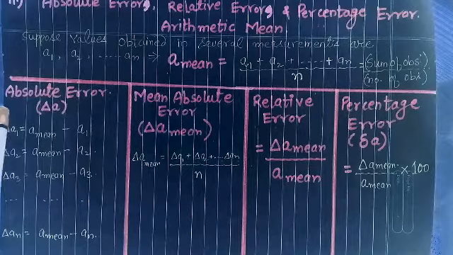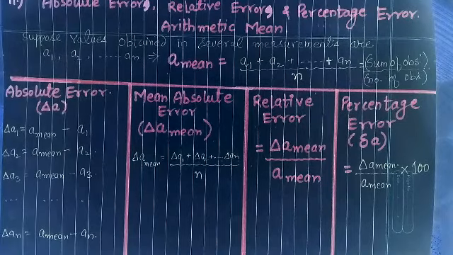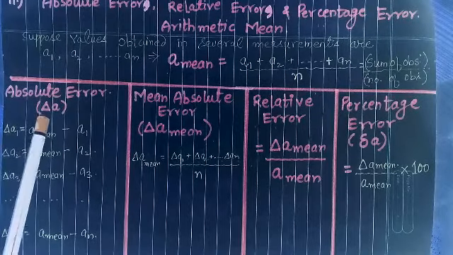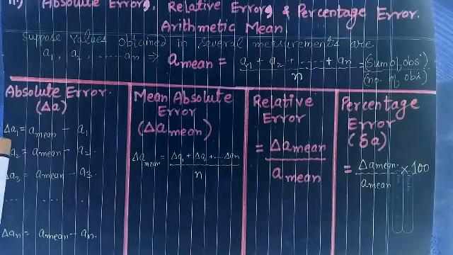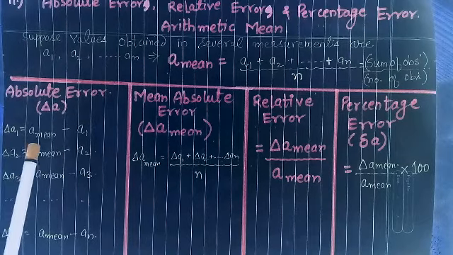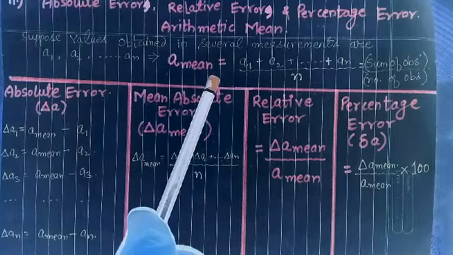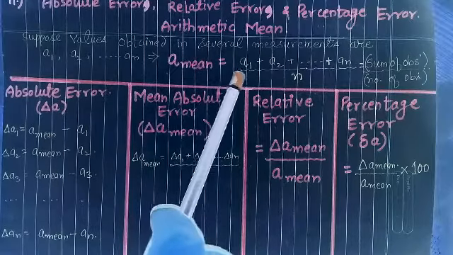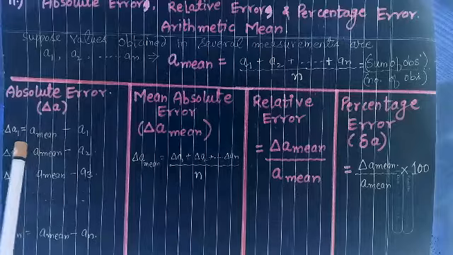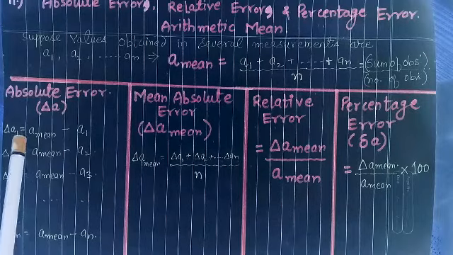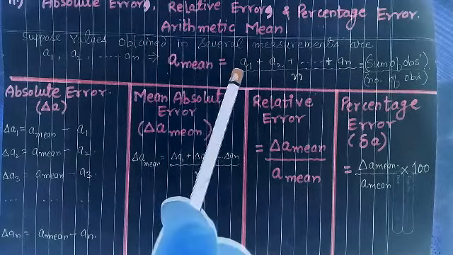So now come to absolute error. It is denoted by delta A. Delta A1 is equal to A mean, which we have calculated over here, minus the first value only. We will get delta A1. This is called absolute error in the first measurement.